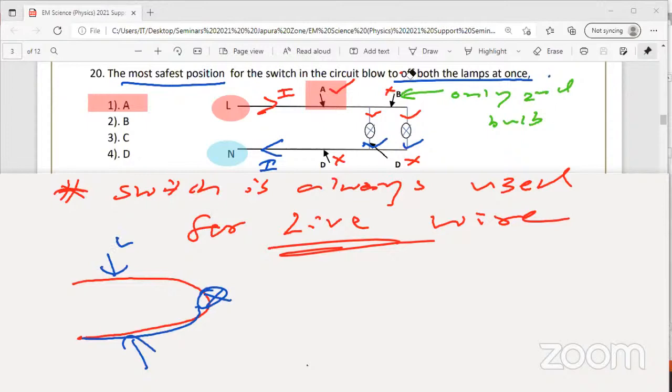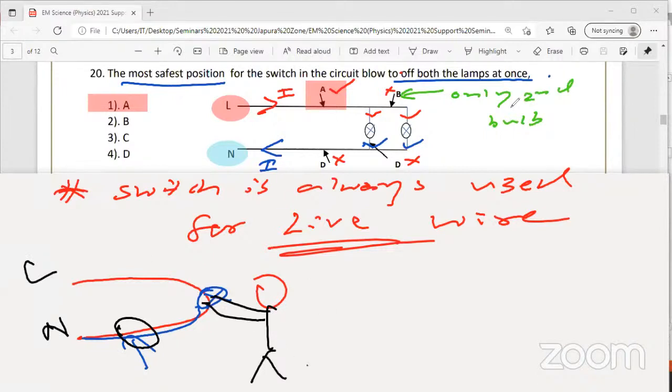But the problem is safety. Safety matters here. Otherwise, what happens if you touch the lamp? Now you put the switch on the neutral side. Look at the screen, everyone. Now you put the switch here for the neutral wire, right? This is the live wire. Now you are going to replace this lamp. What happens now? If there's a leakage from the live wire and the current is available, then this current leaks through your body to the earth, and you get electrocuted. Why? Because you disconnected the supply from the neutral side.